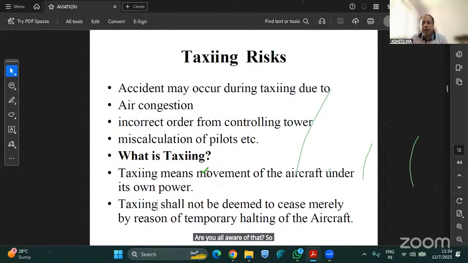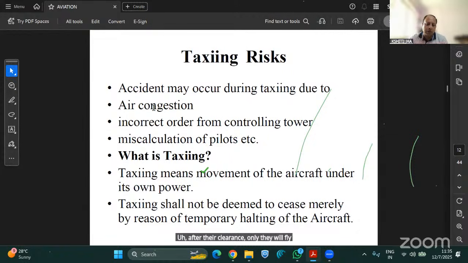During that time, accidents might occur due to air congestion. Air congestion is when the air traffic is too high and there are lots of aircraft in queue to take orders from the controlling tower, which is ATC, and only after their clearance will they fly.